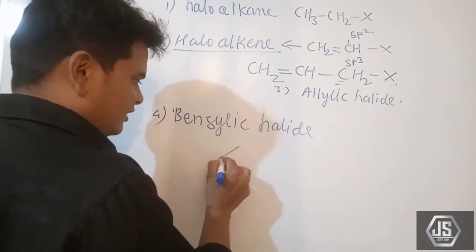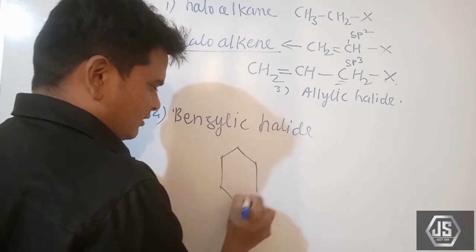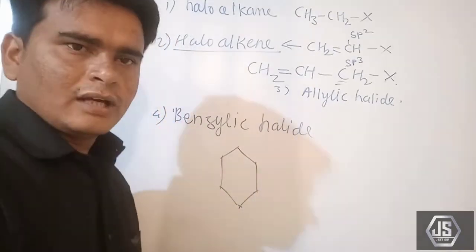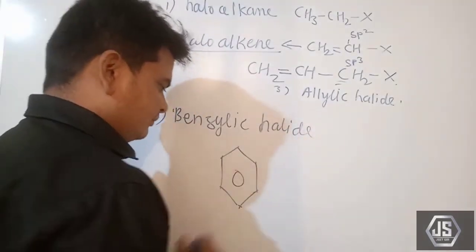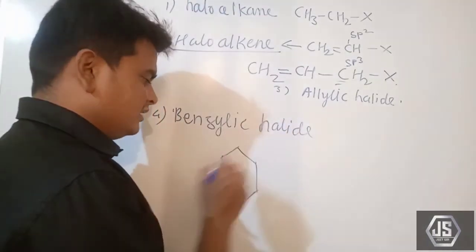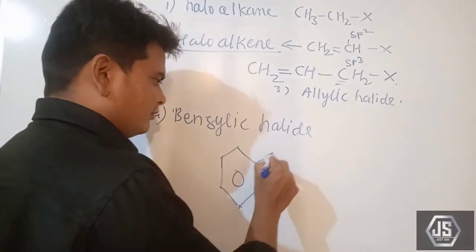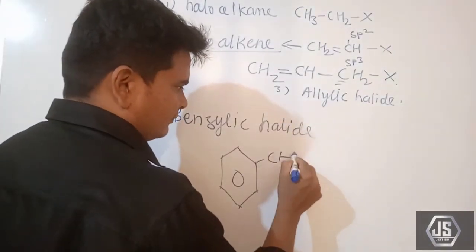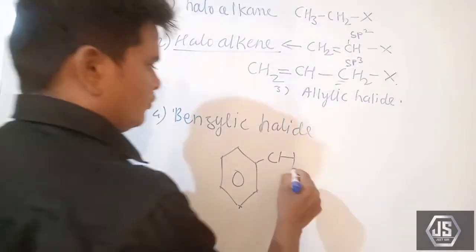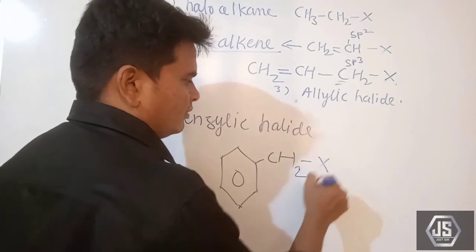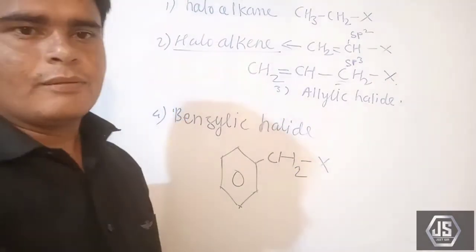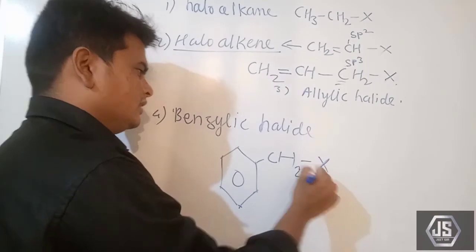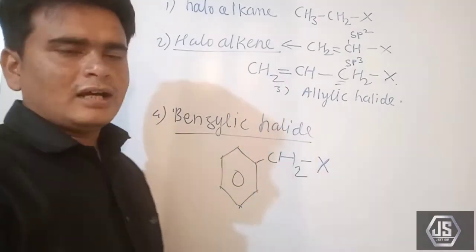Benzylic halides means what? Here a carbon is there. When a benzene ring is attached to a carbon, and that carbon is attached to any halogen atom, then it is said to be a benzylic halide.